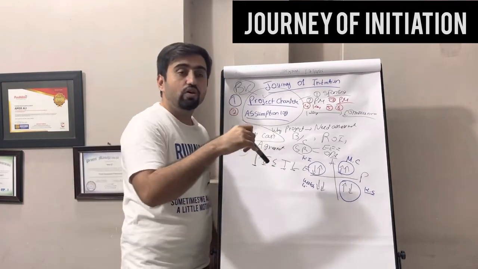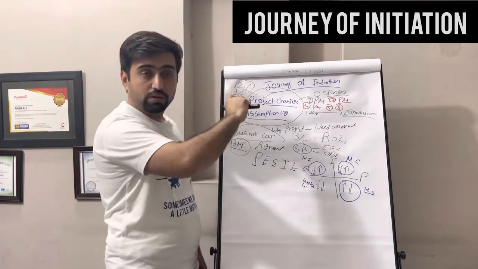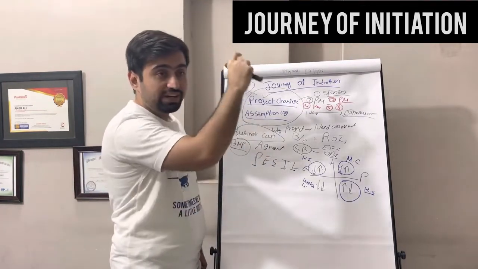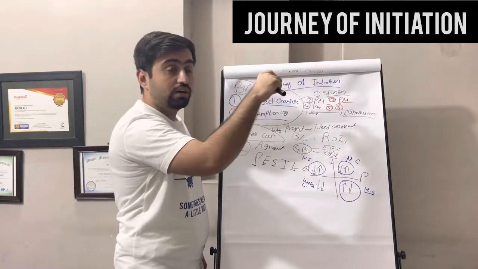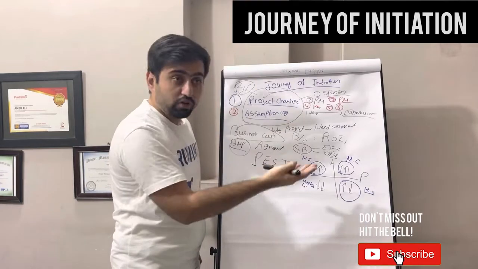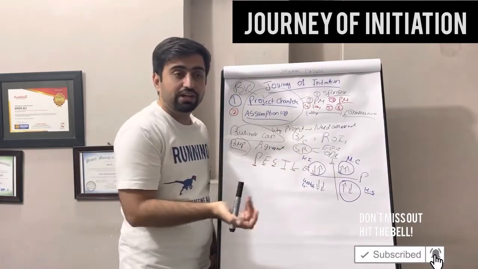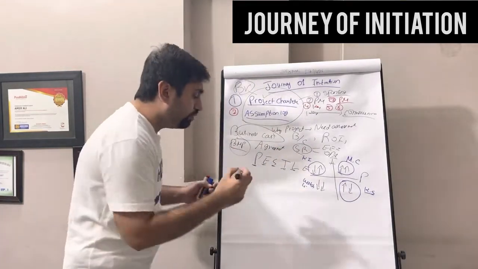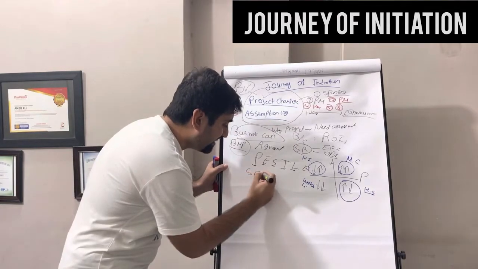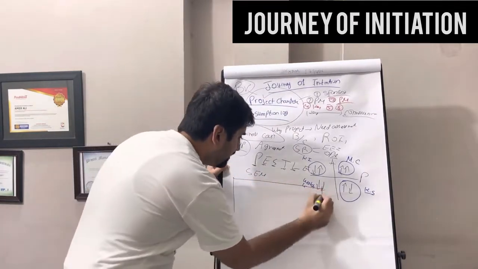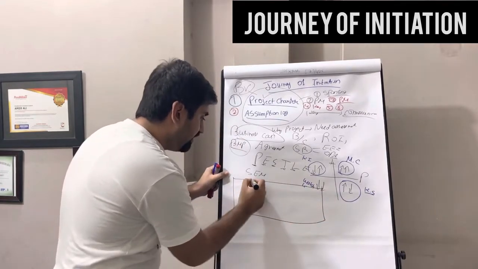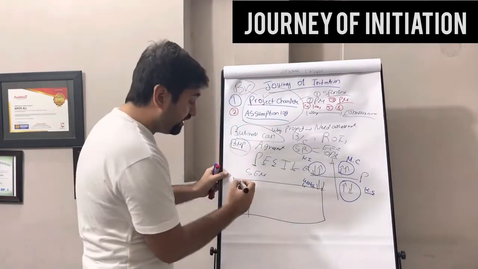Now we have a stakeholder register in which we have who the stakeholders are, what their power is, what their interest is, how we are going to manage them, whether we are going to manage closely or keep them satisfied. Now, sometimes we can also make a stakeholder engagement matrix at this stage or at the planning stage. A stakeholder engagement matrix is basically a simple matrix in which we put the most important stakeholders.